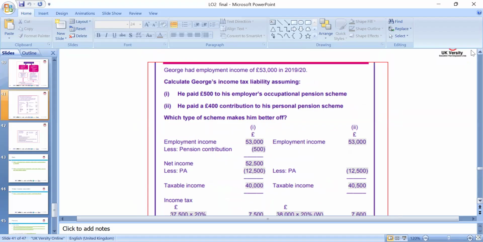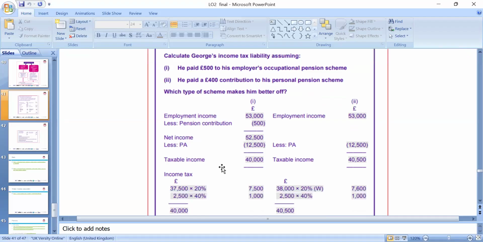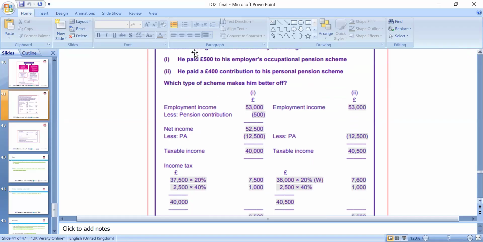So employment income, then less the pension contribution if you have, the net income you have, and personal allowance afterwards. And then of course we can look at taxable income, how much you have, and then you can apply the tax rate accordingly. Second, we look at taxable income and the rates, so we can look at the benefit.